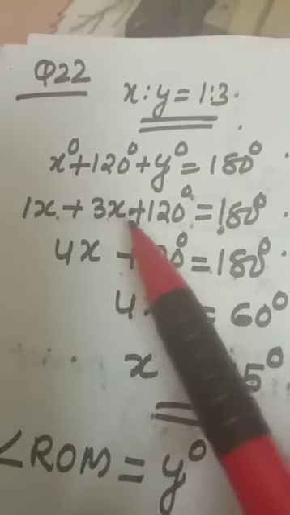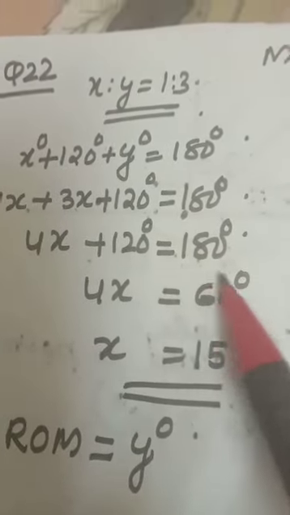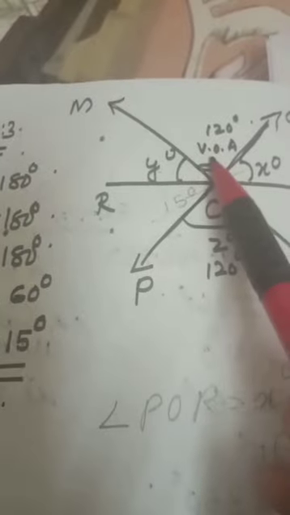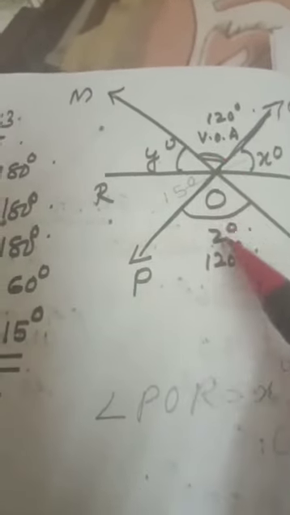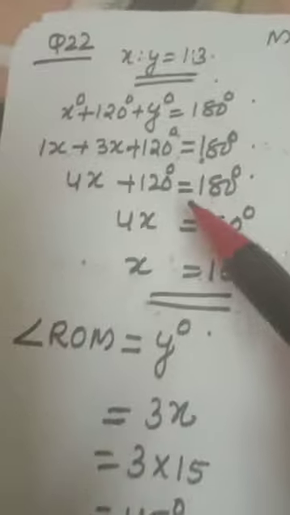See, 1x and 3x, 120. How 120 coming? See here, Z angle 120, vertically opposite angle. So this 120 will come here also and add it, you will get 180 straight line angle.